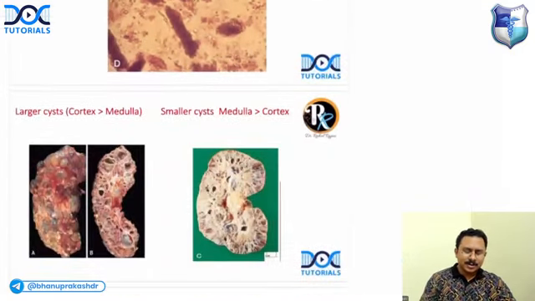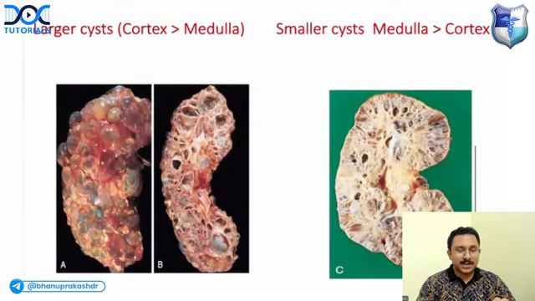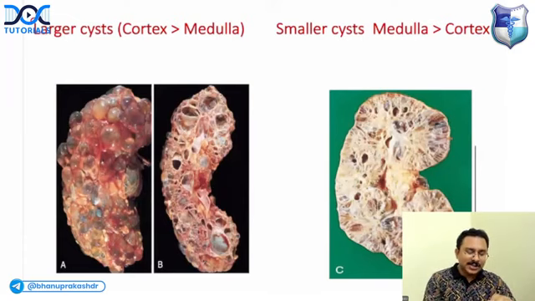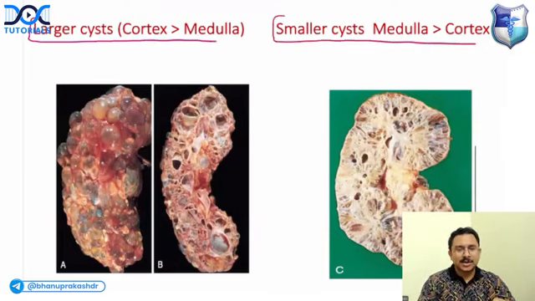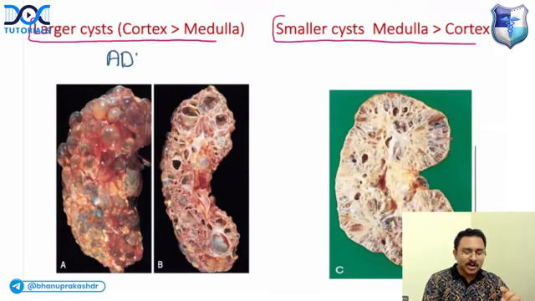Okay. If you look at the kidney and there are cysts in the kidney, you have a patient with an image showing cyst in the kidney. So you have larger cysts with cysts more in the cortex compared to medulla. And if you have smaller cysts, more in the medulla compared to cortex. You have to know this comparison. If you have very large cysts with more cysts in the cortex compared to the medulla, this is likely to be autosomal dominant polycystic kidney disease.